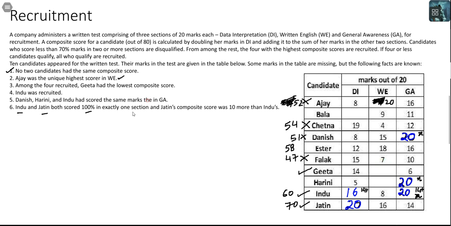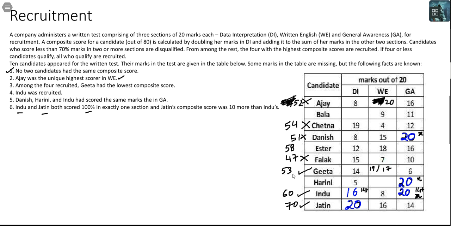This second point here. So can she get 19? Yes, 19 is a possible score. If she gets 19, her total will be 53. Can she get an 18? If she got an 18, her total would become equivalent to Ajay. So she can't get 18. Can she get a 17? If she got a 17, her composite score would become 51.